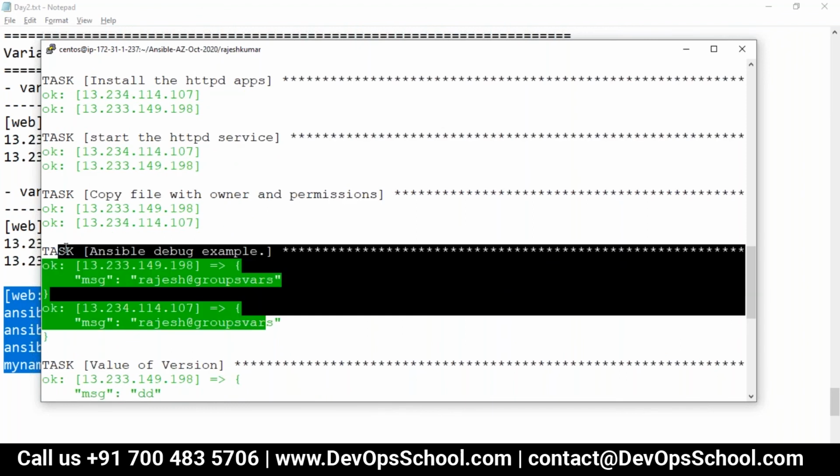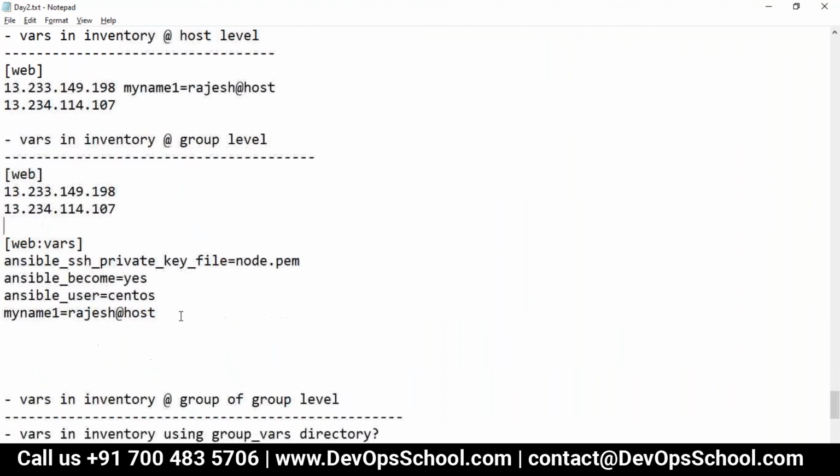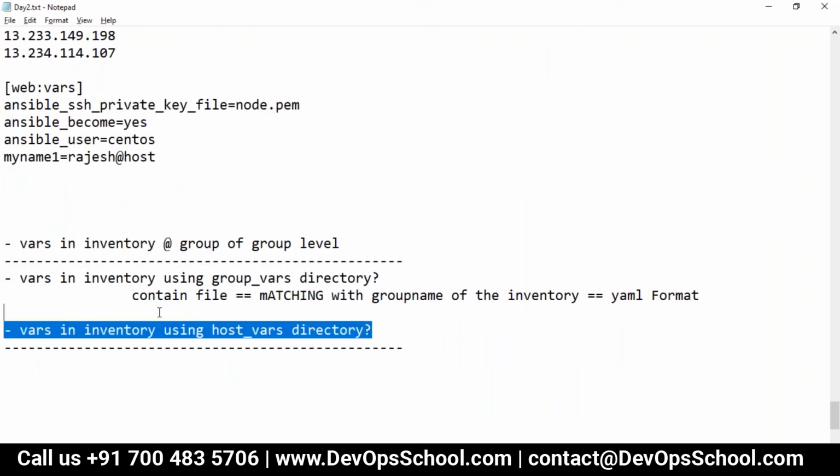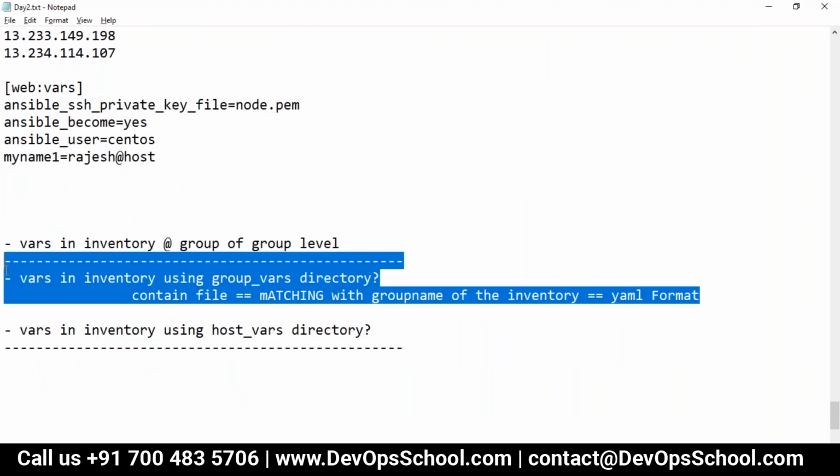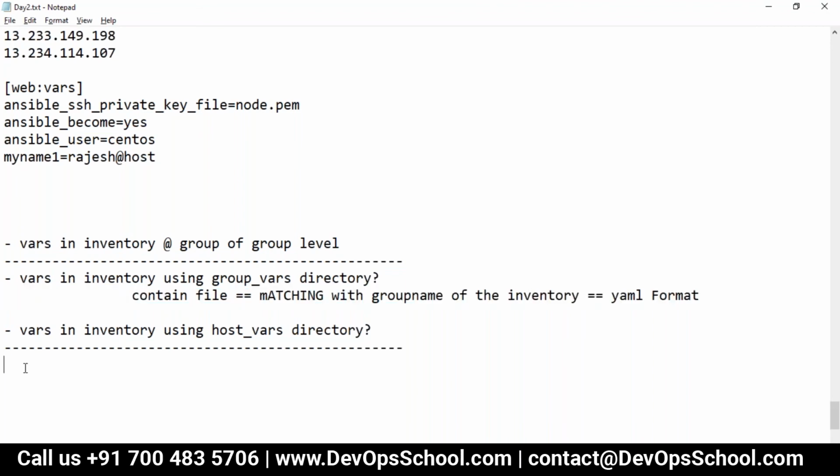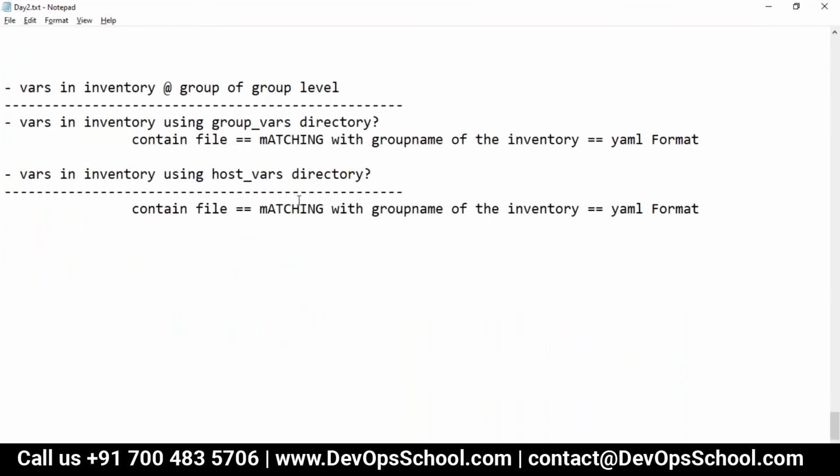But I said one more thing, and that is host vars. So guys, host vars is also the same thing, which contains files, but matching with the host name of the inventory, and it's again YAML format. What is the host name?